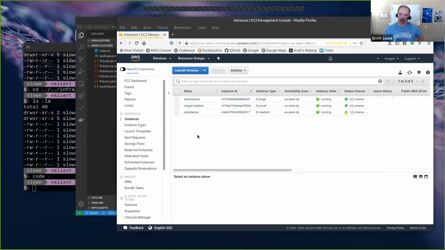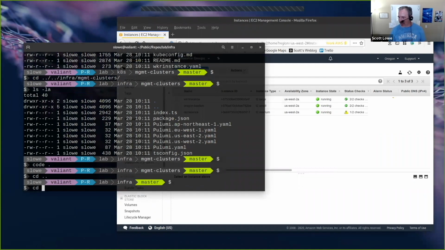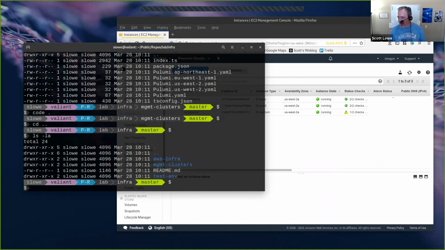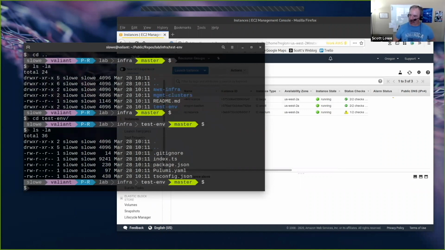And then after that, I use some non-Pulumi stuff, Kubernetes native tools, to bootstrap the initial Kubernetes cluster that I use for that region. And then that cluster becomes what we call a management cluster. And from there, I can create additional Kubernetes clusters as needed. One of the other ways that I use Pulumi is that I sometimes need to spin up additional test environments for various testing, and those are not regionalized. I'll usually do my testing in a specific region, so I don't end up creating multiple stacks.